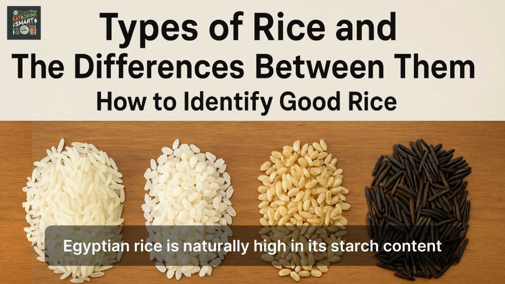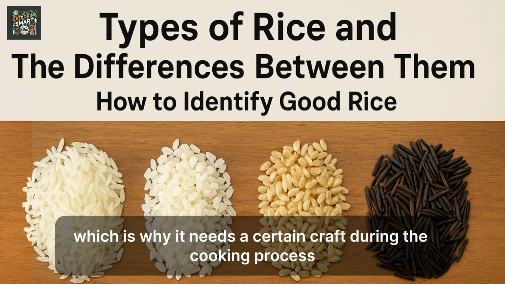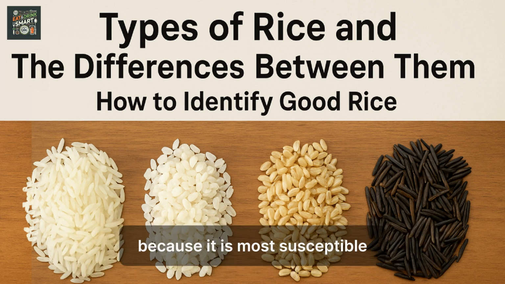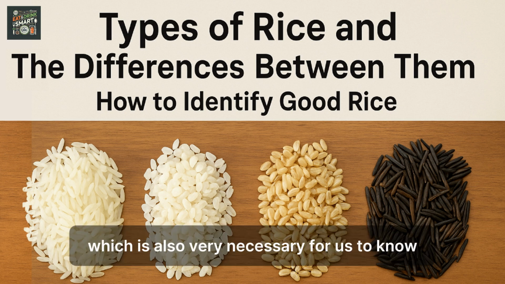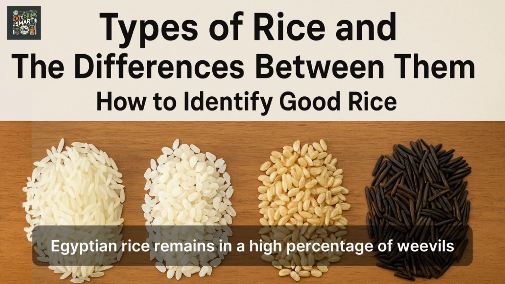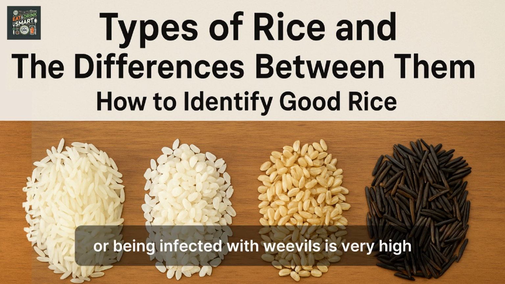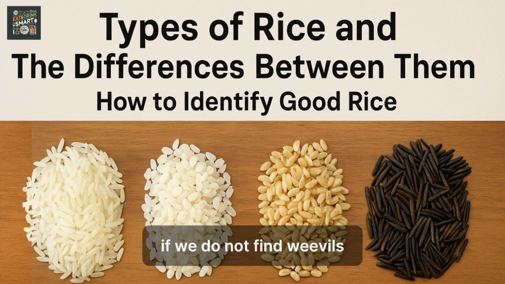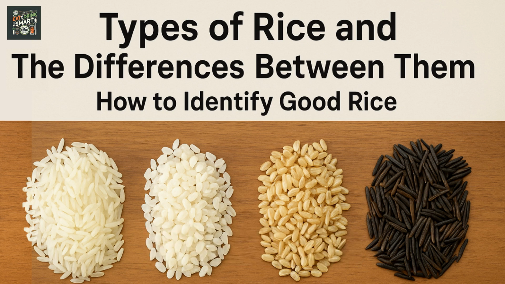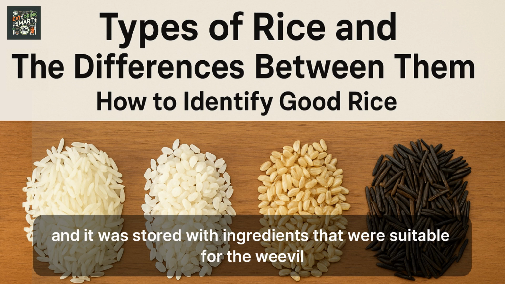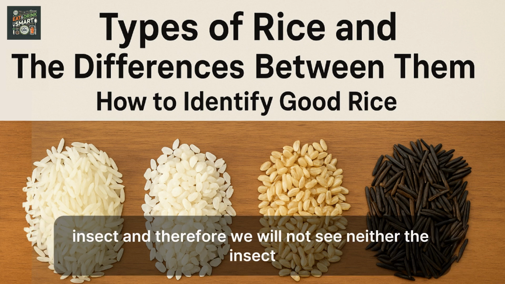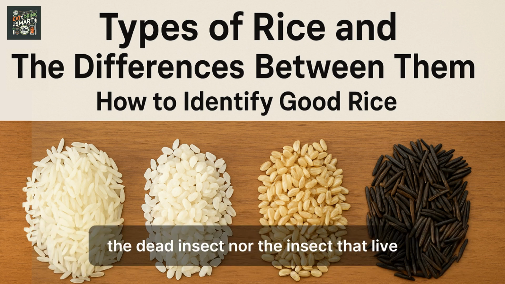Egyptian rice is naturally high in its starch content, which is why it needs a certain craft during the cooking process, because it is very susceptible to becoming mushy. Something else very necessary for us to know is that Egyptian rice has a high rate of exposure to weevils, meaning the rate of decay or being infected with weevils is very high. If we do not find weevils, they may have been in the crop or in the rice, stored with ingredients suitable for the weevil insect, and therefore we will not see the insect, neither dead nor alive.